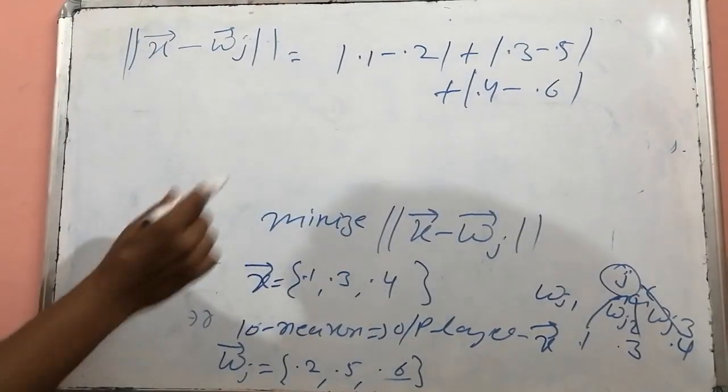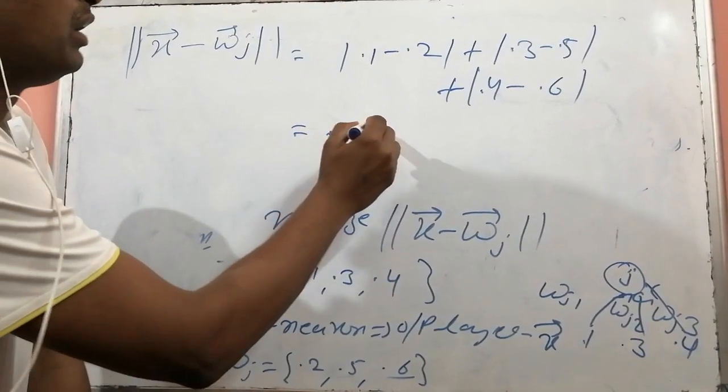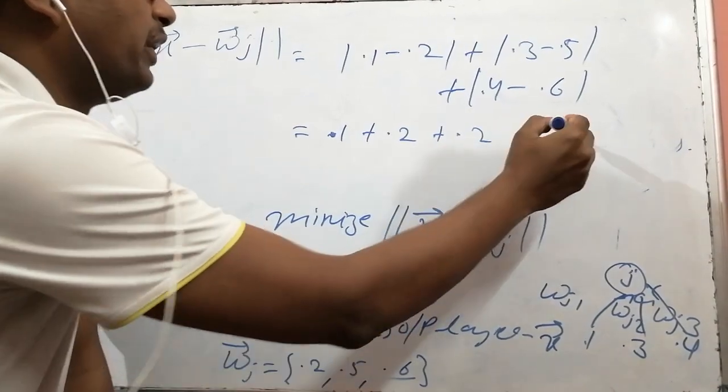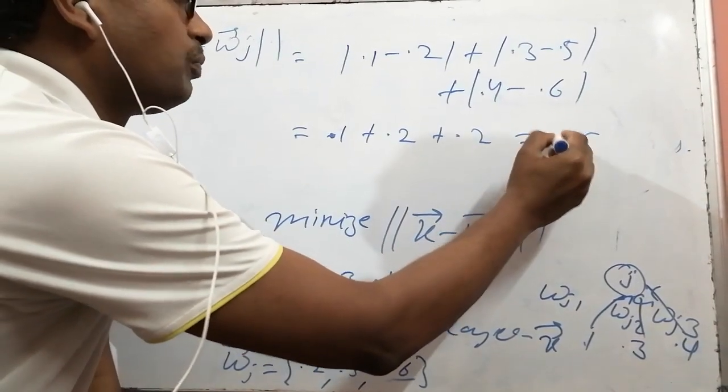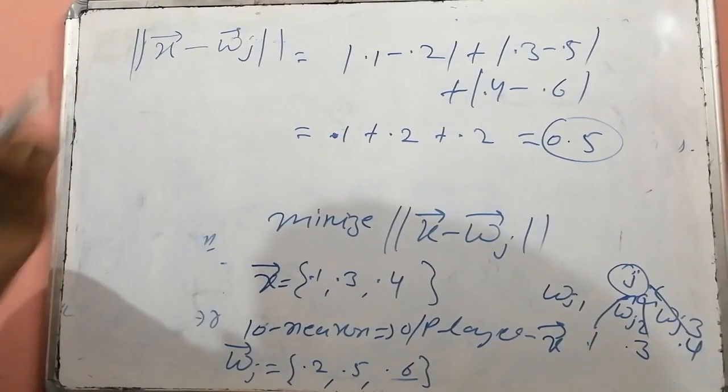So it will be 0.1 plus 0.2 plus 0.2, which is equal to 0.5. So its dissimilarity measure is 0.5.